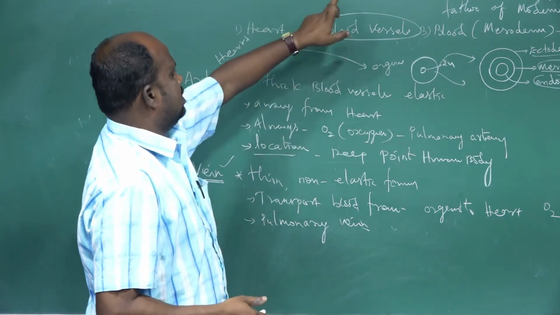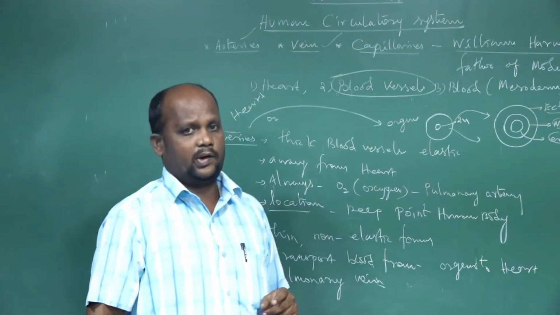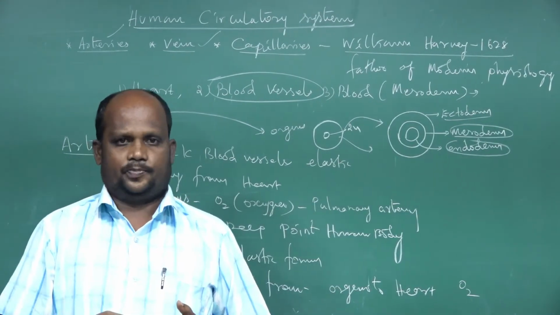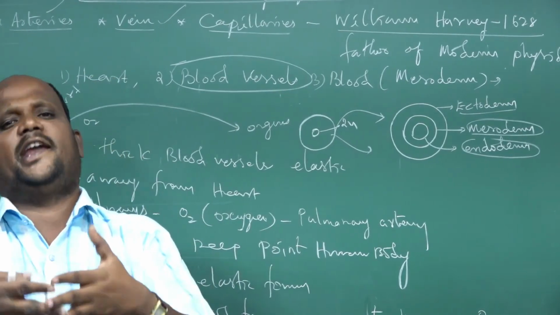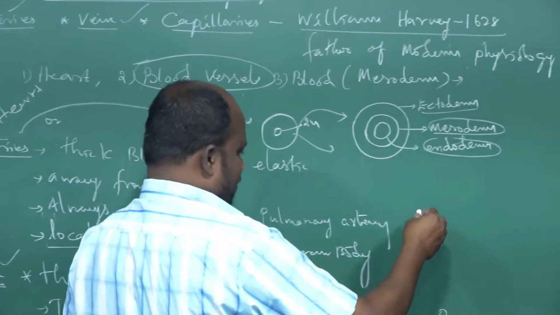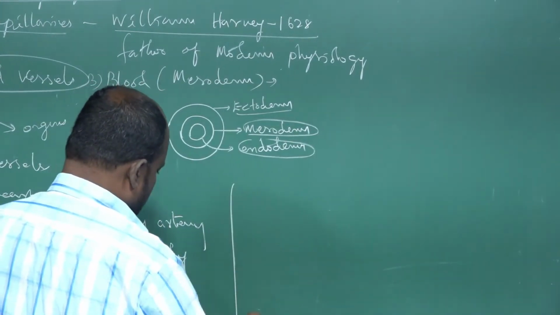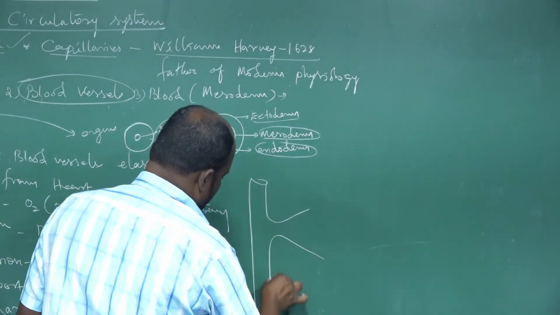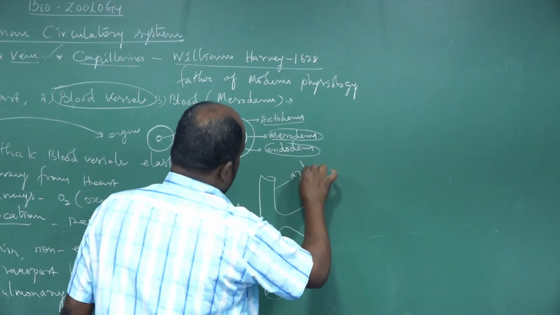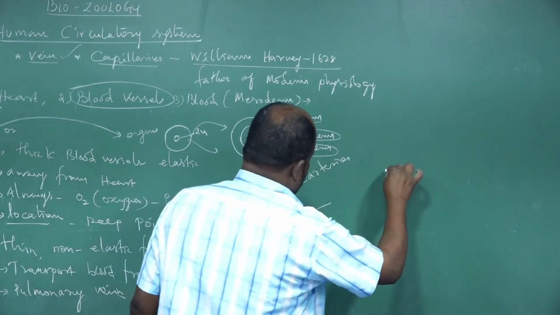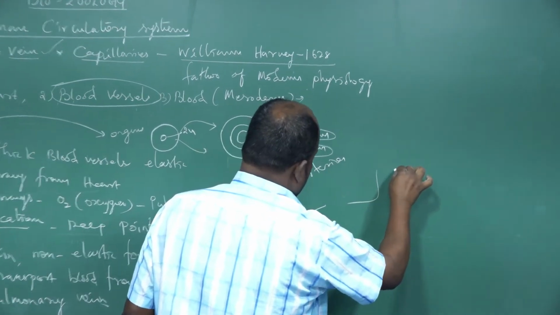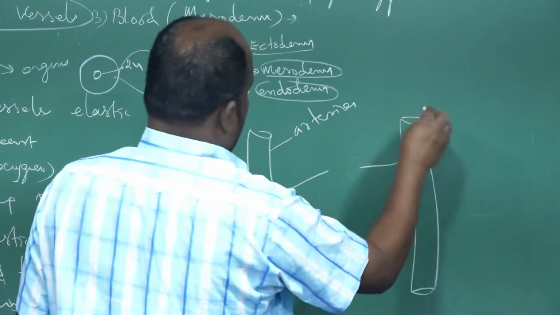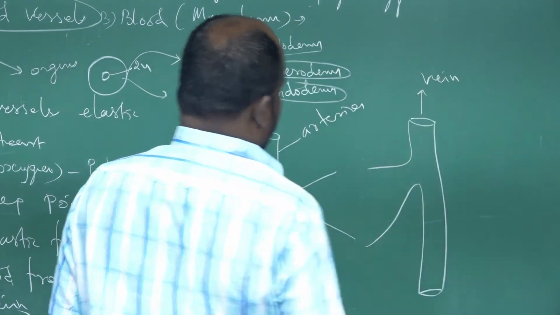So two parts are over. Third one is capillaries. The third type of blood vessel, capillary. The capillary is a network structure. It is a branch of arterioles and veins. See, I will draw the diagram. Just listen. That is a structure of an artery blood vessel. Another one is the structure of a vein blood vessel. That is the artery. Another one is the vein blood vessel.